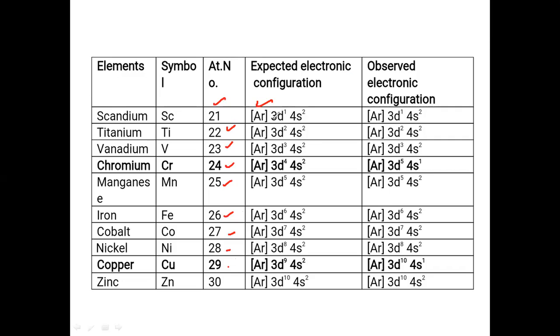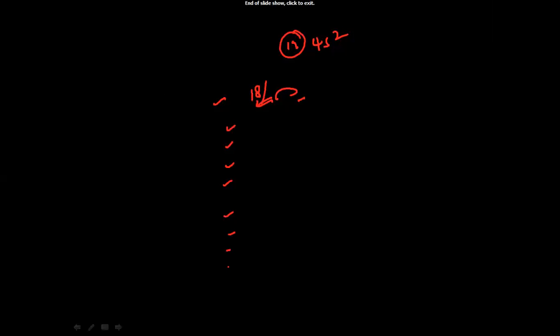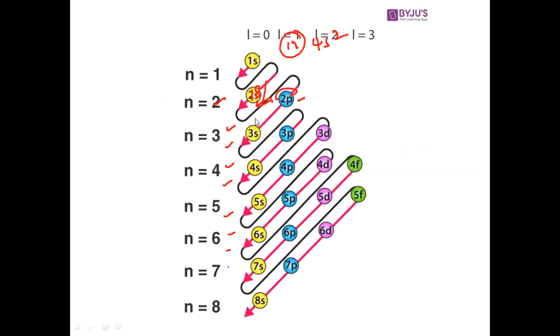So let us see the electronic configuration. The argon, which is 18. After 18, the 19th electron will always enter into the 4s2 orbital. After 4s, then only the 3d. So that you have already seen in the last. You can check here.